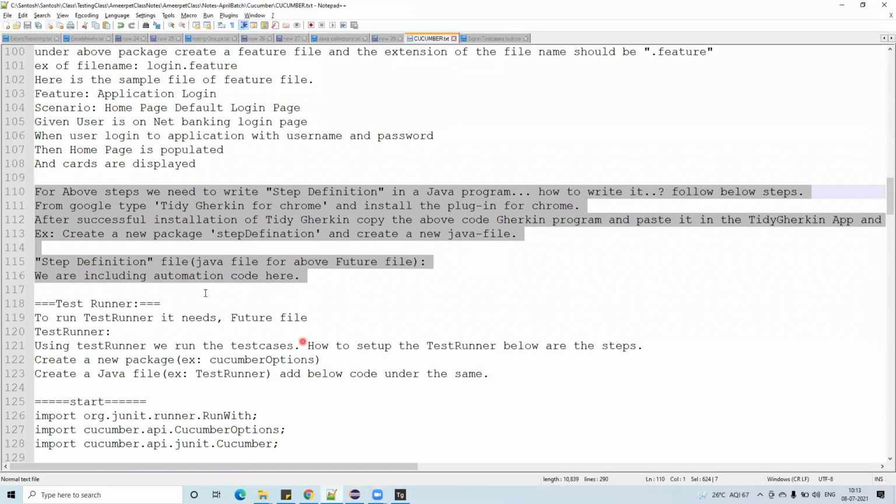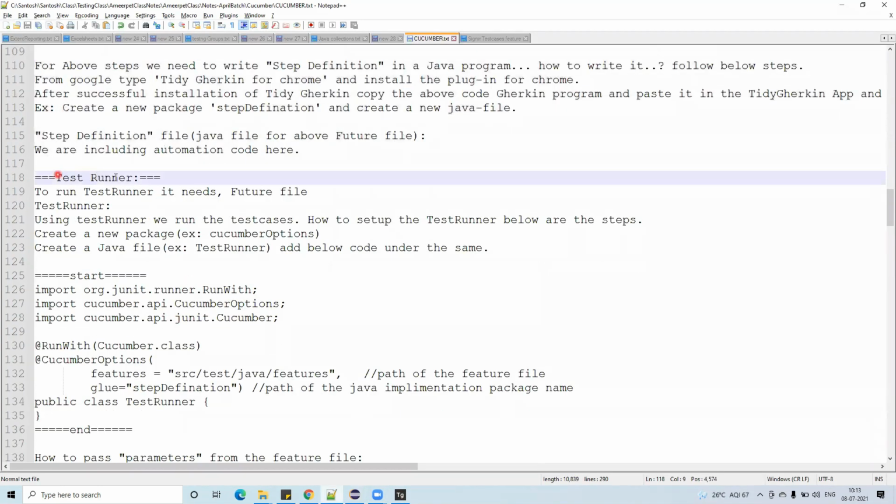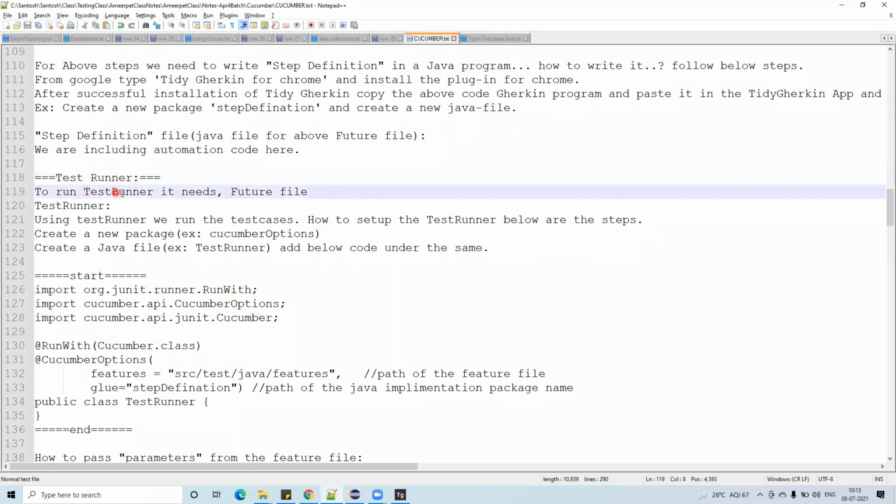Where is the test runner? See here, I have given test runner. What is the test runner? To run test runner it needs feature file. Yes, we are having the feature file. Using test runner we run the test cases, nothing but our feature files only.